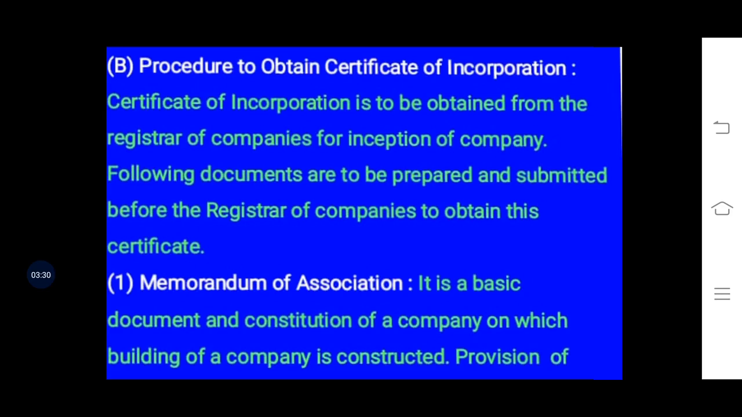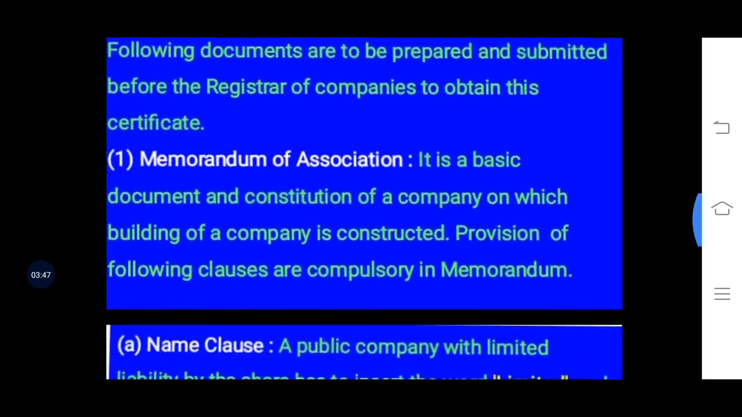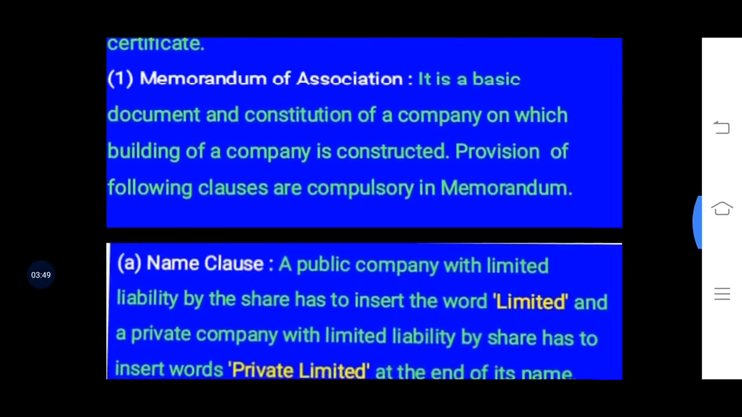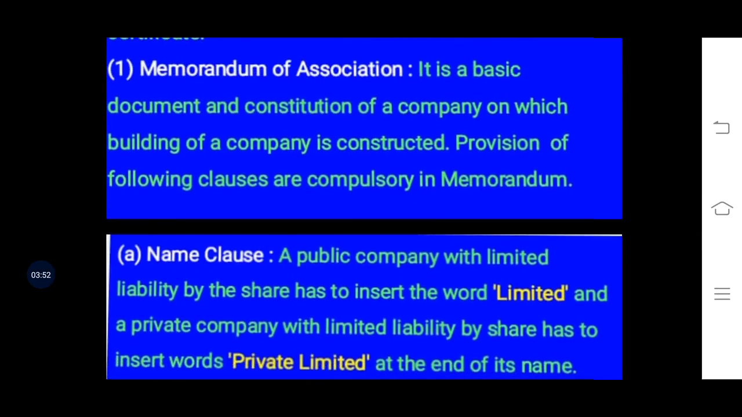So for getting the certificate of incorporation, that is COI, first they will have to submit certain documents. Now which are those documents and which are those certificates? Let us see. The very first and the most important document is the Memorandum of Association.